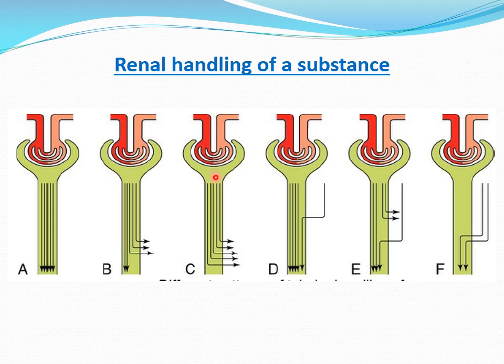Then there are certain substances that are easily filtered, but 100% are reabsorbed. There is no secretion, and neither is there excretion. Examples are amino acids and glucose. Normally they are 100% reabsorbed, so their renal clearance will be 0. Then there are certain substances that are filtered but not reabsorbed, and at a certain level they are also secreted. Here the renal clearance will be much higher than the GFR.